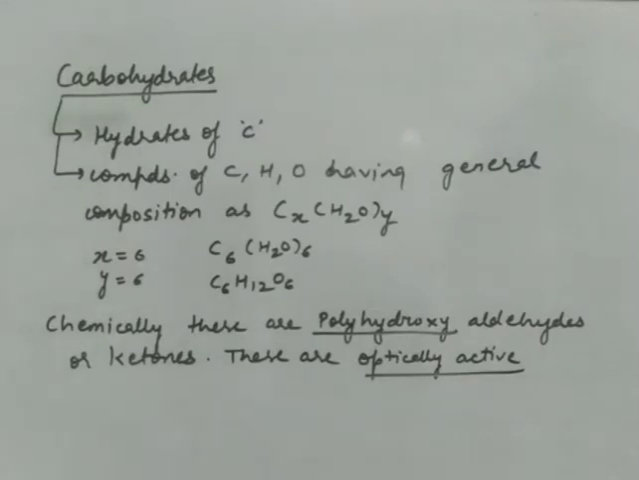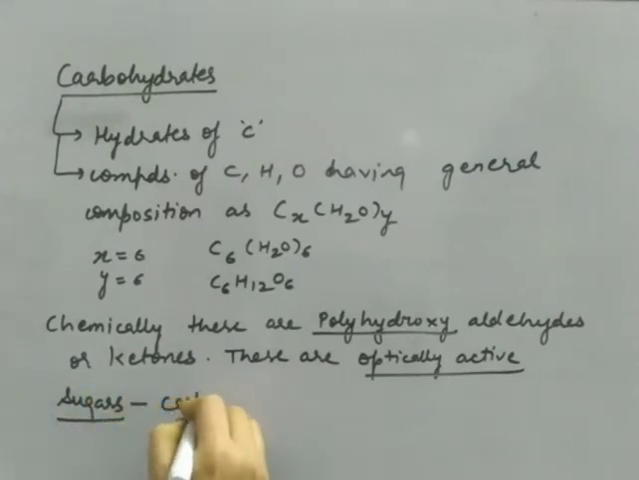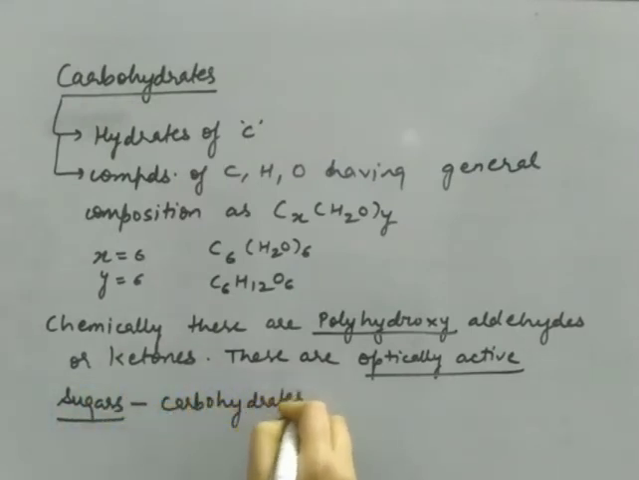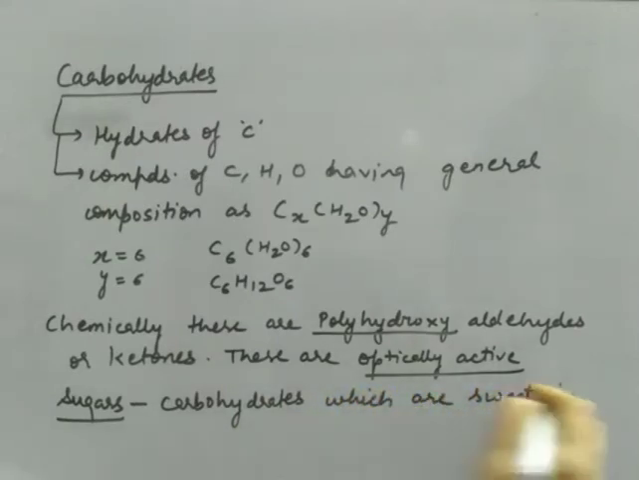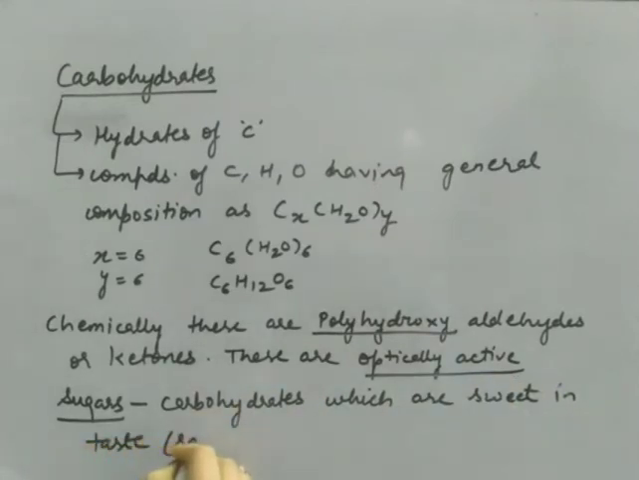Some of the carbohydrates are sweet in taste, so they are known as sugars. Sugars are those carbohydrates which are sweet in taste, and they are also known as saccharides. So this is the basic information about carbohydrates, which are chemical compounds made up of carbon, hydrogen and oxygen. Now let's discuss the classification of carbohydrates.